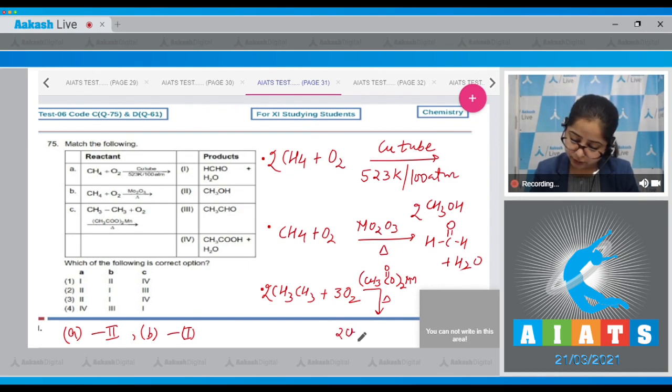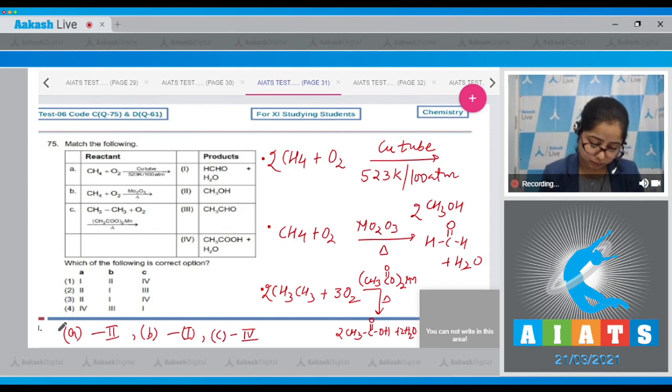Here the products obtained are ethanoic acid along with water molecule. That means for C, the correct product is represented in the 4. That means the correct answer is option number 3. Here I am writing correct answer is option number 3. Moving to the next question.